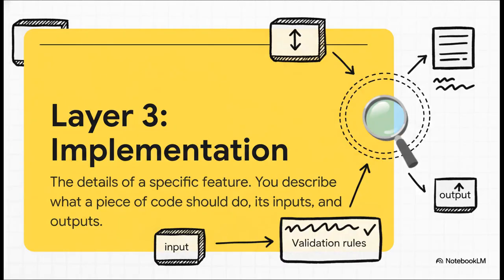All right, time to zoom in again. Layer 3 is implementation. This is probably where you spend most of your time with an AI today. You grab one small piece from your architectural blueprint, say a single component or a form, and you get super specific about how it should work. What goes in, what comes out, what are the rules?